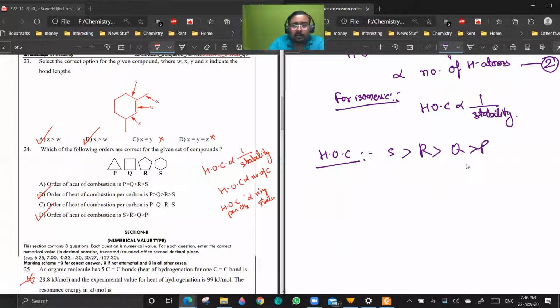If it is not the same, then we can't use it, because a 6-membered ring will always have more heat of combustion, even though it is more stable than a 3-membered ring.